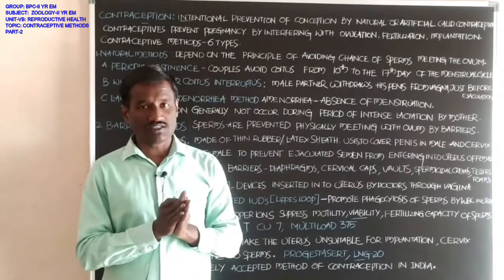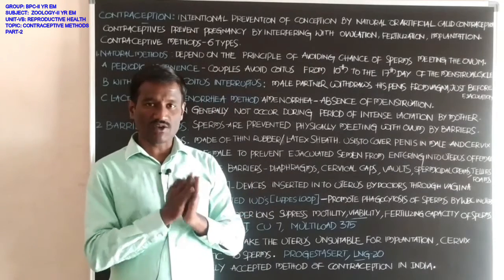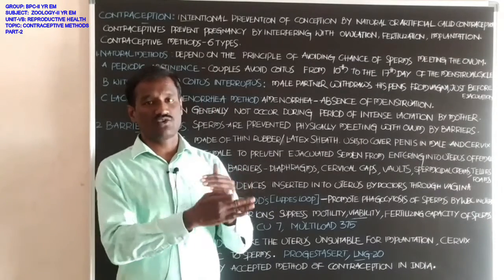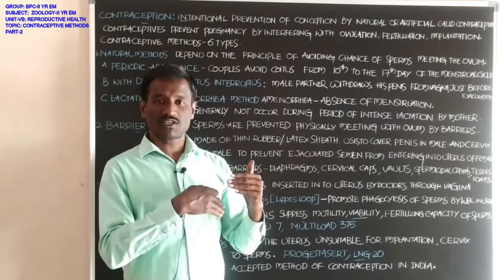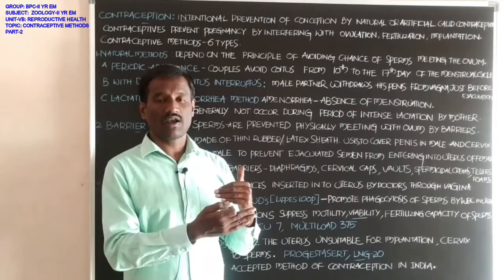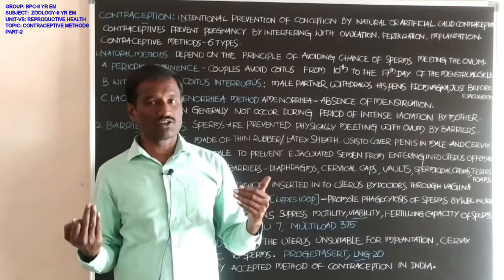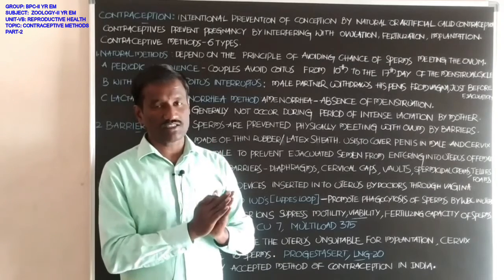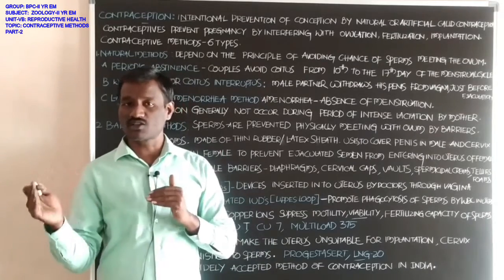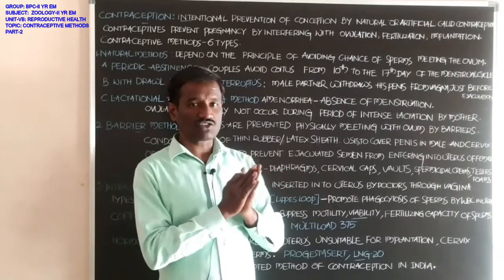Next, implantation. The fertilized egg, the zygote, goes through sequential development and forms the morula, which develops into the blastula. The blastula is arranged as a cyst-like structure called the blastocyst.